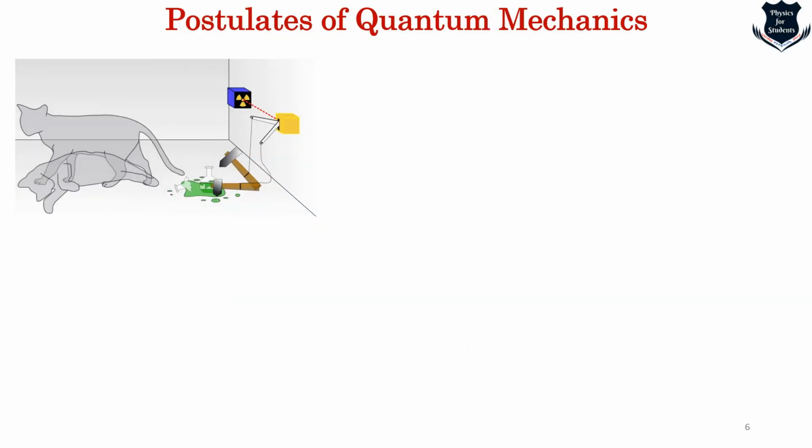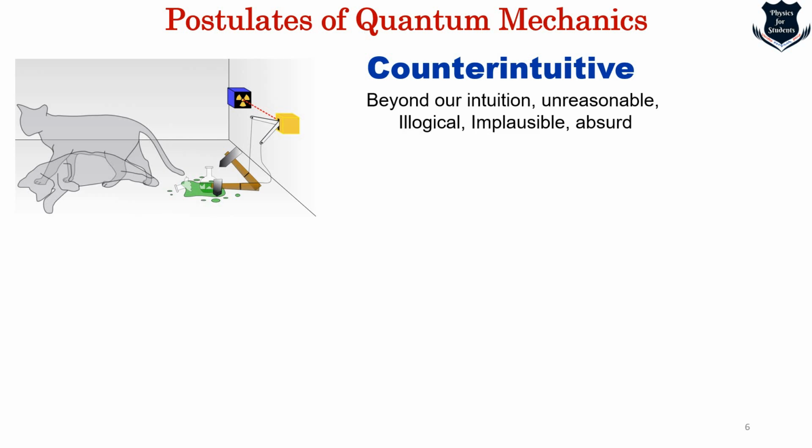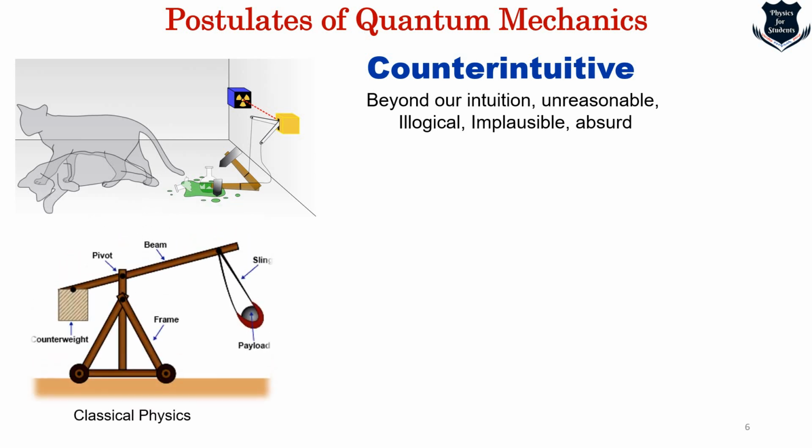The quantum mechanics postulates are very counterintuitive. What do I mean by counterintuitive is this: they are beyond our intuition, they are very unreasonable, illogical, implausible and absurd. For example, quantum entanglement, the superposition principle, and there are many more, like quantum tunneling, etc. So these are counterintuitive. That means because of their counterintuitiveness, we have taken them as a postulate.